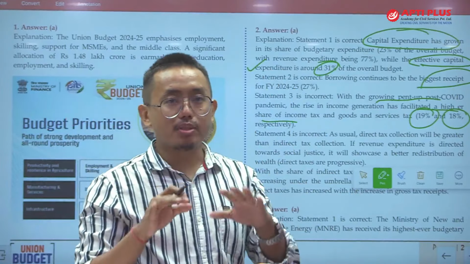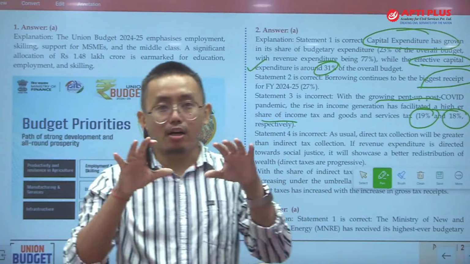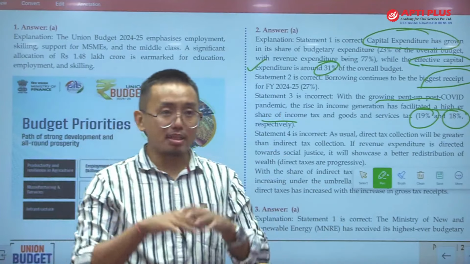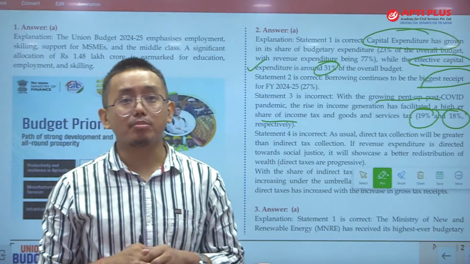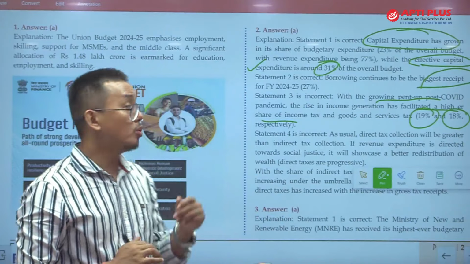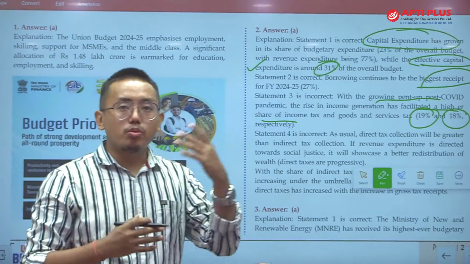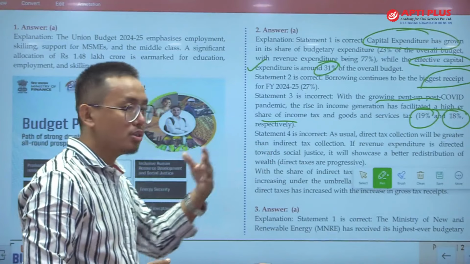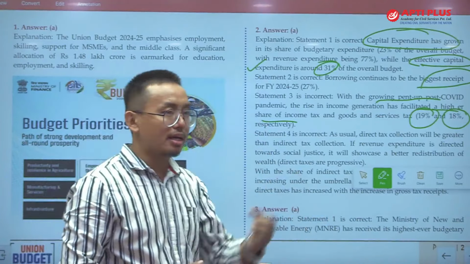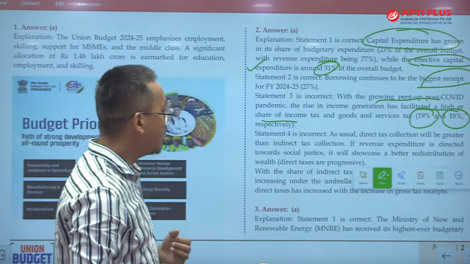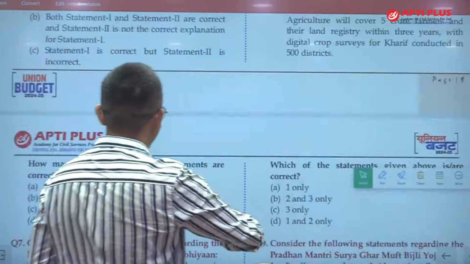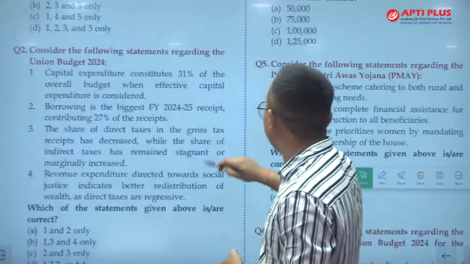So far as the budget is concerned, budgets are mostly a game of numbers. You have to know these numbers. You have to know what constitutes what percent, what amount is allocated to what, what percentage has been allocated for that department, etc. All these points are important. And statement 4, as we just discussed, we don't need to discuss again.